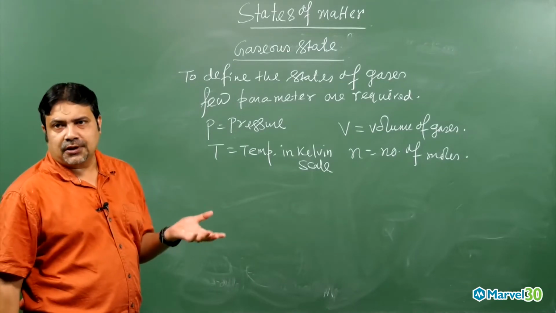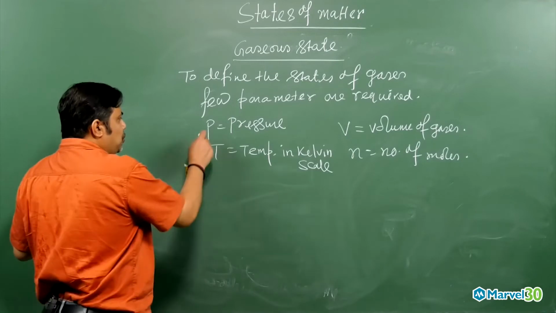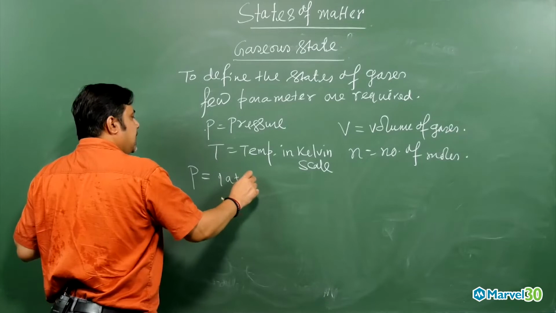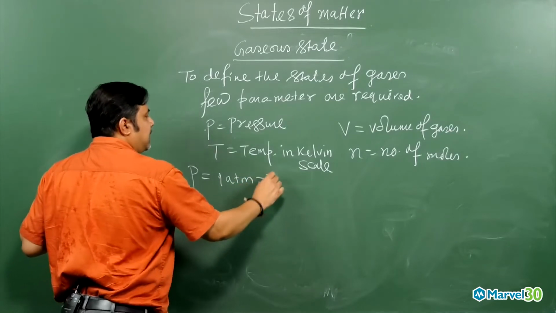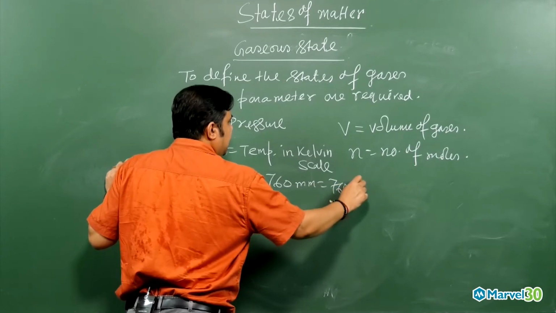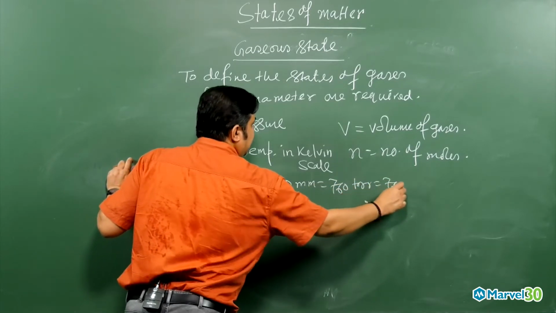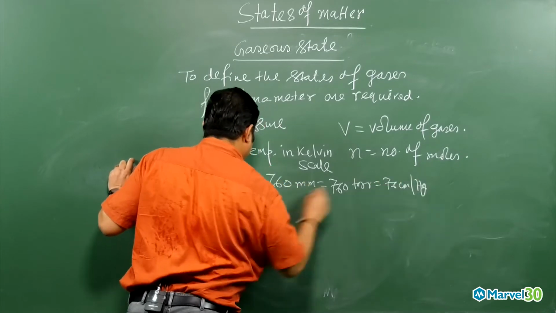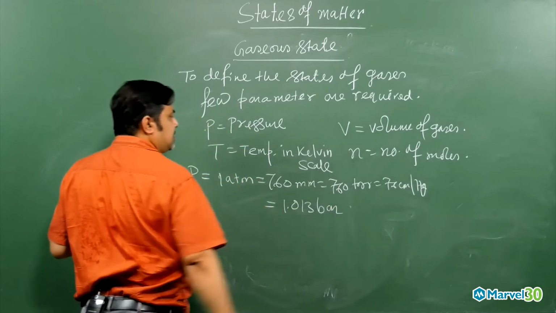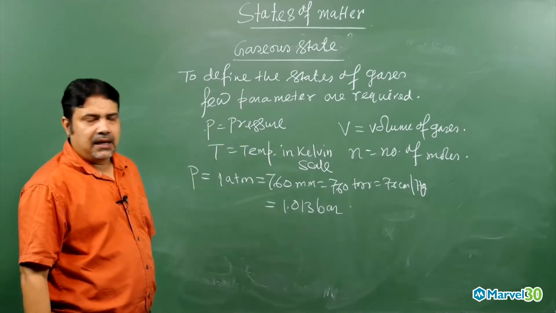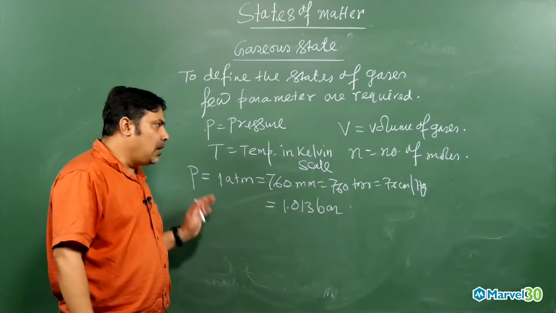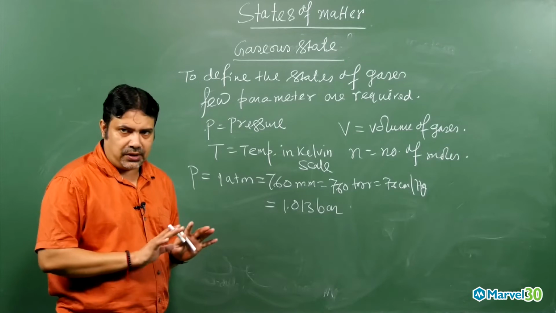Then we will focus on the gas laws. For pressure, you need to know the different units in terms of atmosphere. 1 atmosphere is 760 millimeters of mercury, which is 760 torr, which is 76 centimeters of mercury, which is 1.013 bar. All these things you need to know. It is also 1.013 × 10 to the power 5 pascals. All these interconversions you need to know.